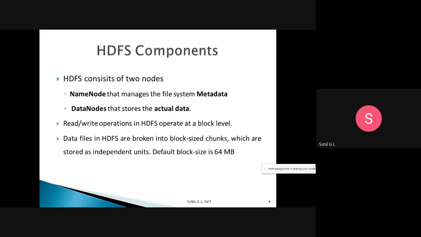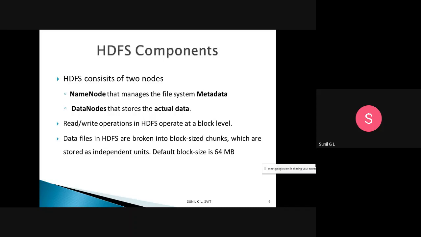Metadata is the structure of the data: the structure of the file, how many files there are, the total size, the data types. We call it data about data.